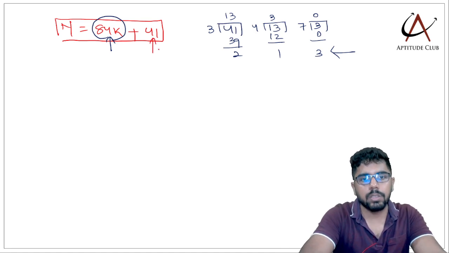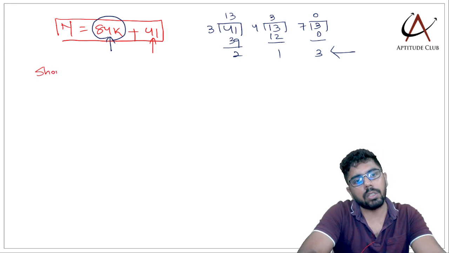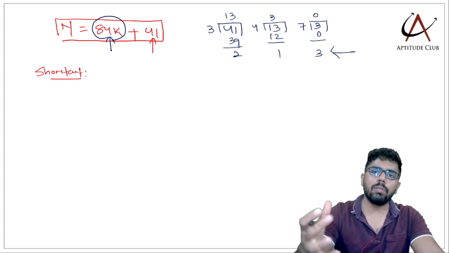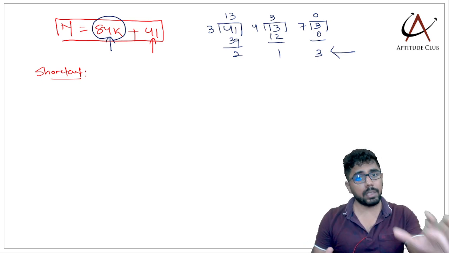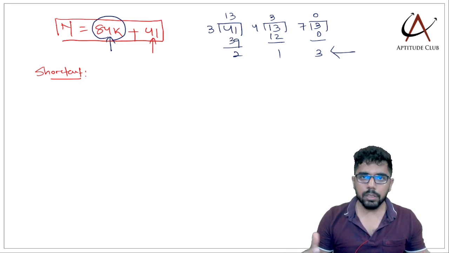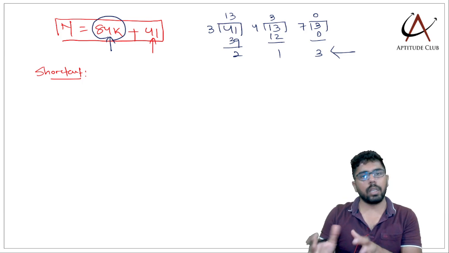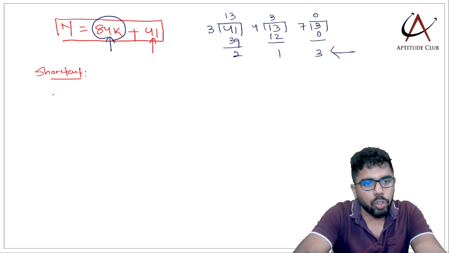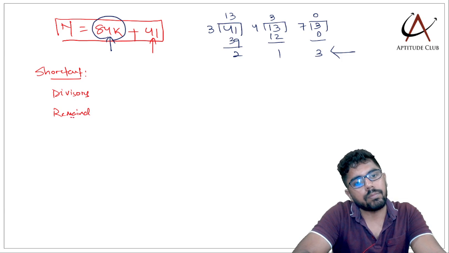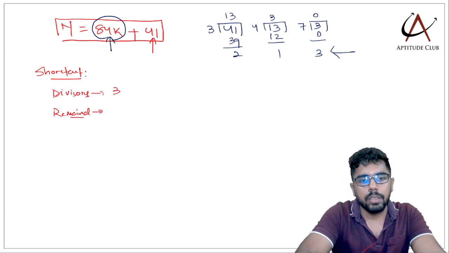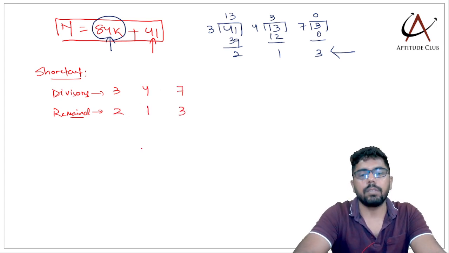All I need is the first number. So here comes the shortcut. If somehow I can figure out the first number easily, तो 41 plus 84k looking at the divisors I can write. यहाँ पे 3, 4, 7 है इसीलिए 84k हो रहा है. Any other divisors you take accordingly उनका LCM into k will be added. But shortcut के लिए what you do is you write the divisors and the remainders horizontally. 3, 4 and 7, 2, 1 and 3.